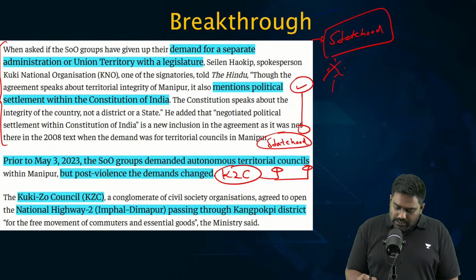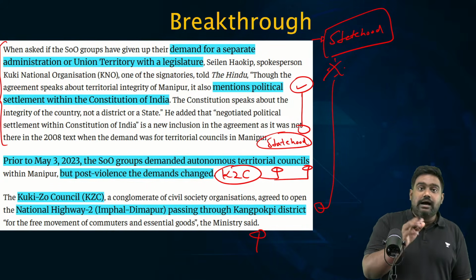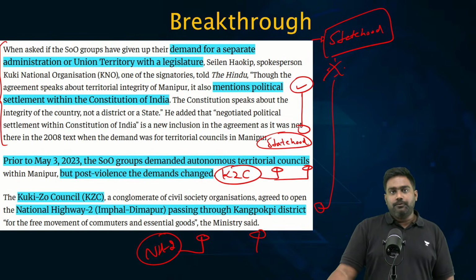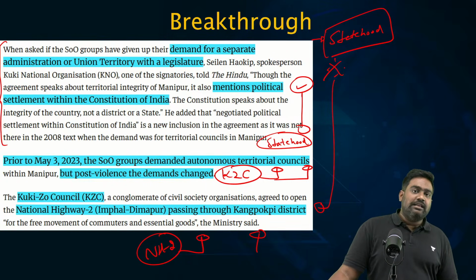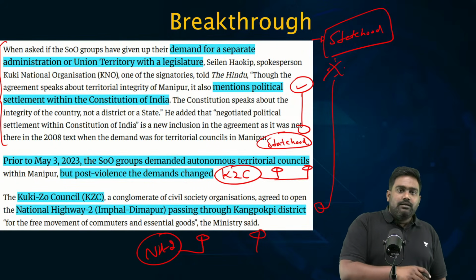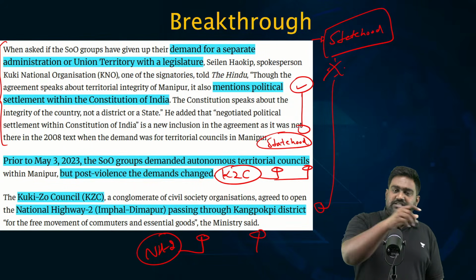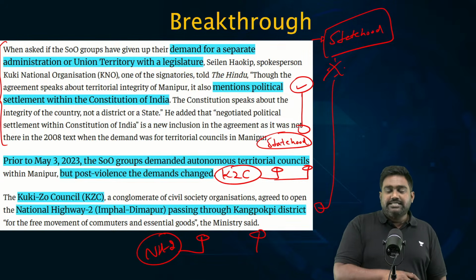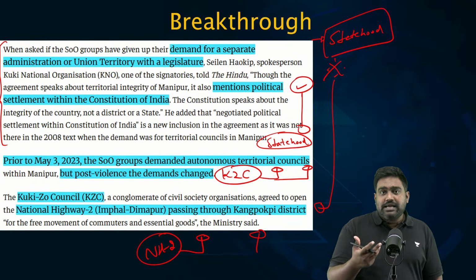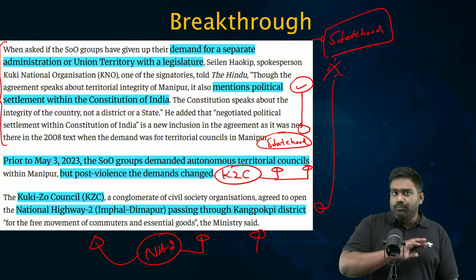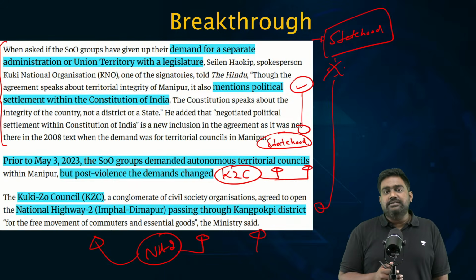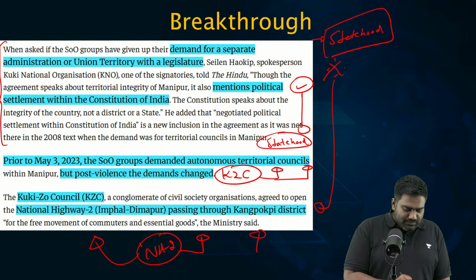And in return, they have agreed to reopen a critical highway, NH2, that connects Imphal with Dimapur. This critical highway, which allegedly was blocked by these insurgents, crippled Manipur. Because see, Manipur is linked with Nagaland and the rest of India through this crucial highway. It's essential to bring the vehicles, the trucks, goods and essential supplies. So if this highway is blocked, Manipur gets crippled. So the Imphal-Dimapur highway, which was blocked by the Kuki insurgents, has been lifted. The blockade has been lifted.